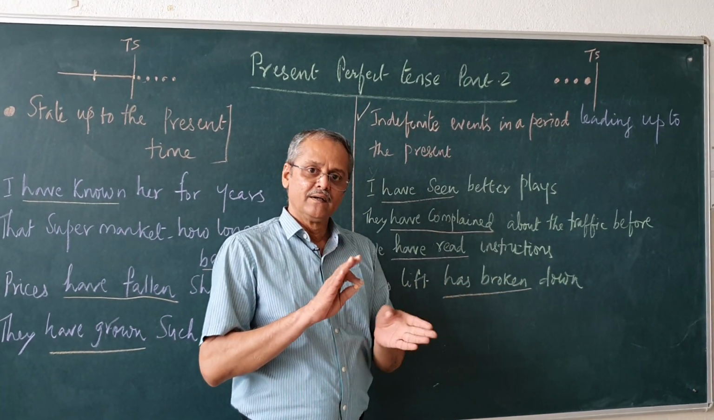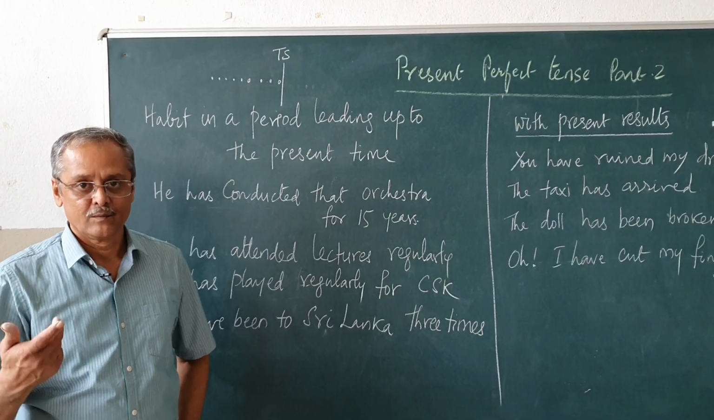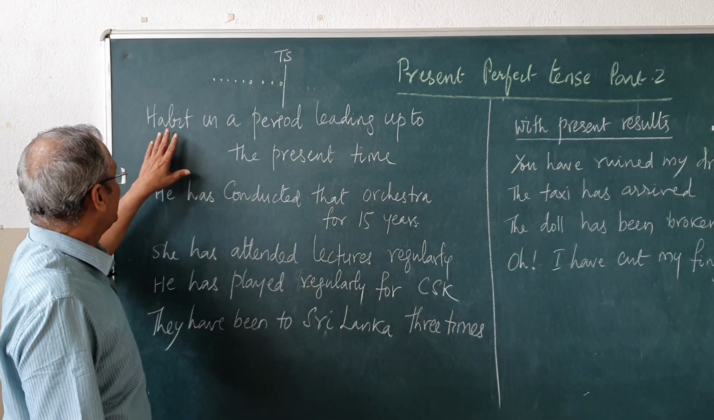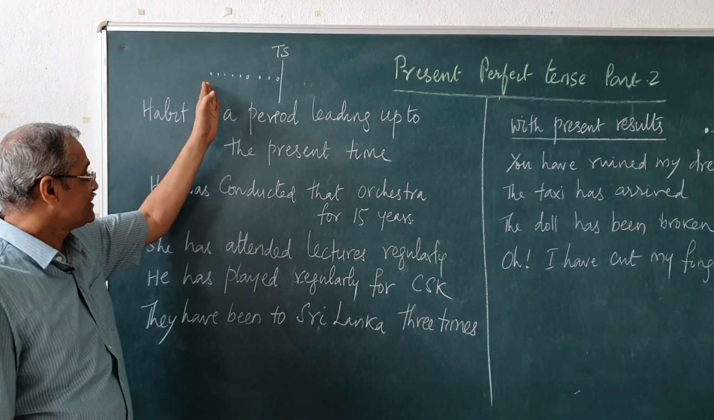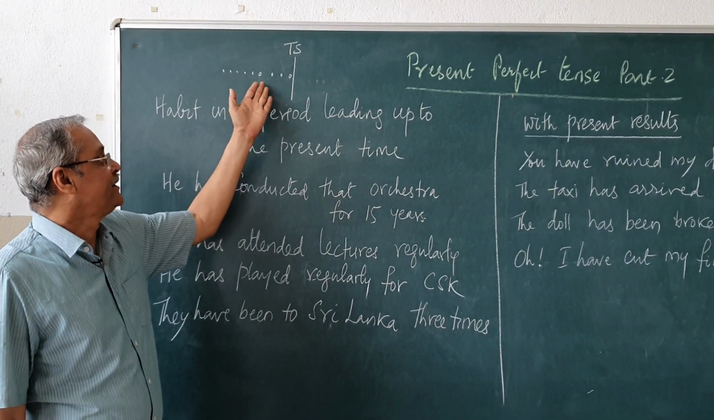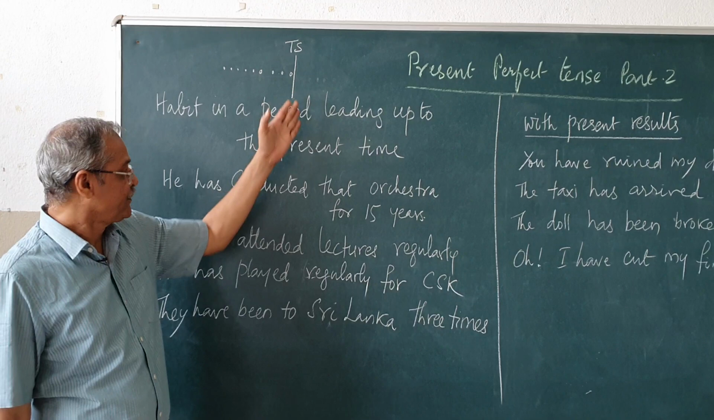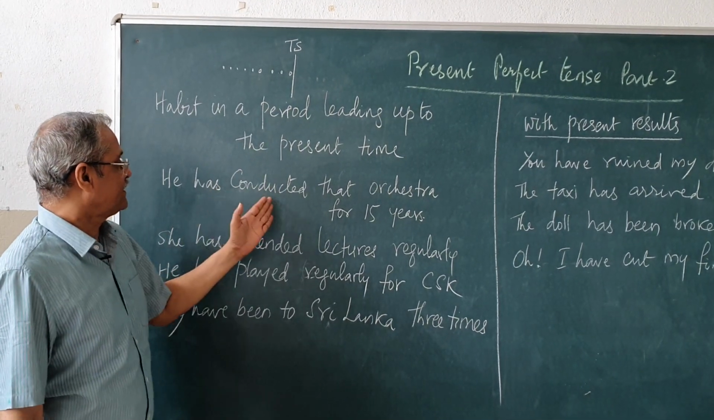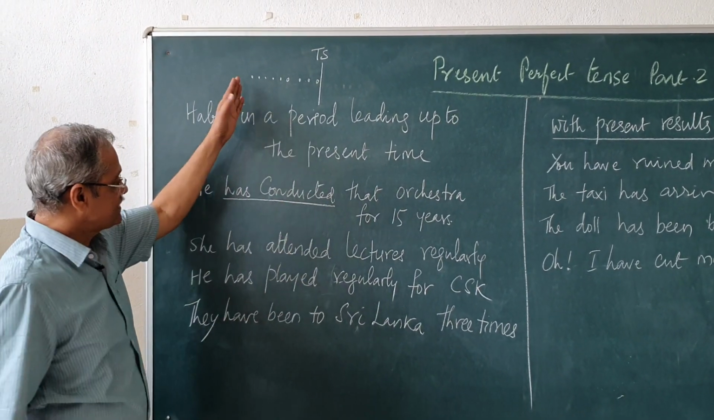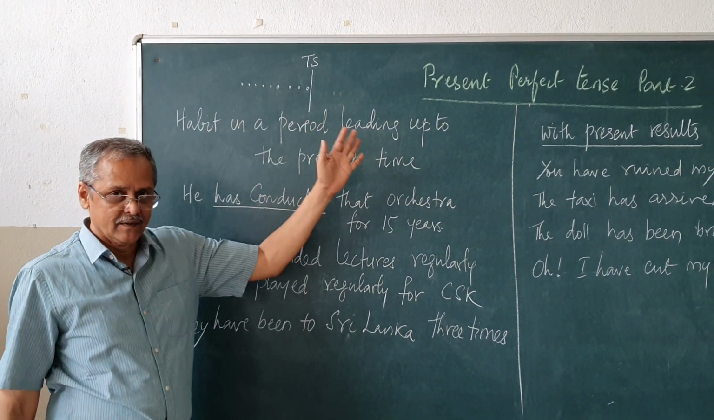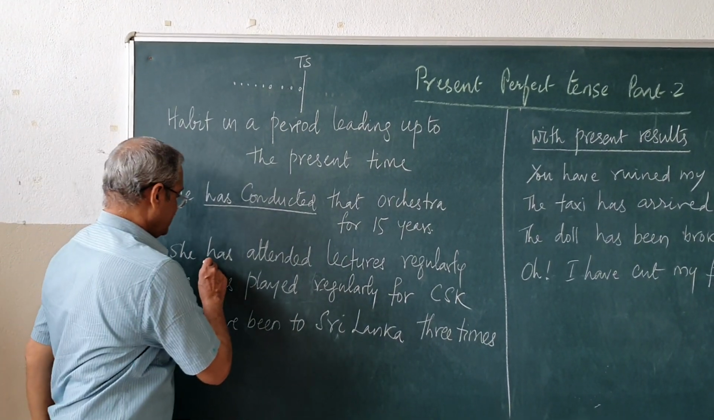Now, let us see some other situations where we use the present perfect tense. Whenever we want to refer to a habit in a period leading up to the present time: the habit started and continued in the past and it is still there with us. For example, he has conducted that orchestra for 15 years. So, for the past 15 years, the orchestra has been conducted. She has attended lectures regularly.